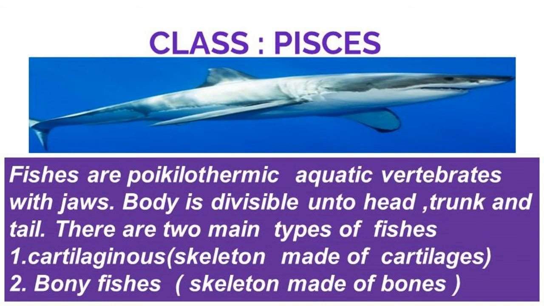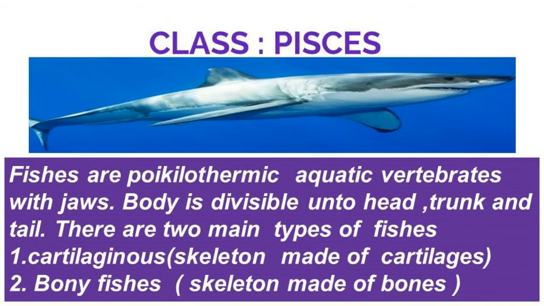The second class is Pisces. Fishes are poikilothermic, that is, cold-blooded aquatic vertebrates with jaws. The streamlined body is divided into head, trunk and tail. There are two types of fishes: one is cartilaginous and the second one is bony fishes. The heart is two-chambered, with an auricle and a ventricle.